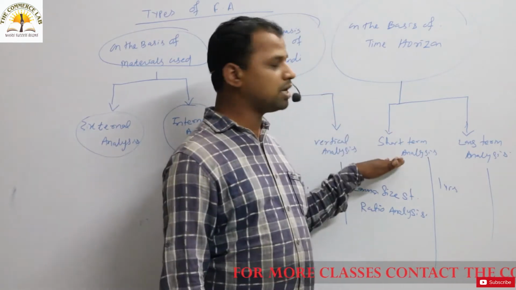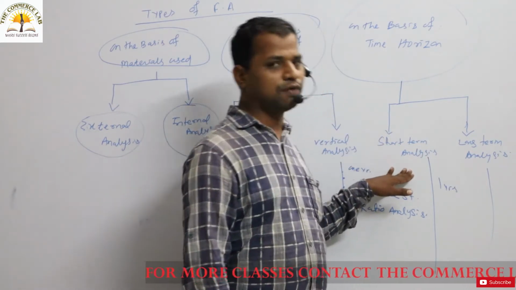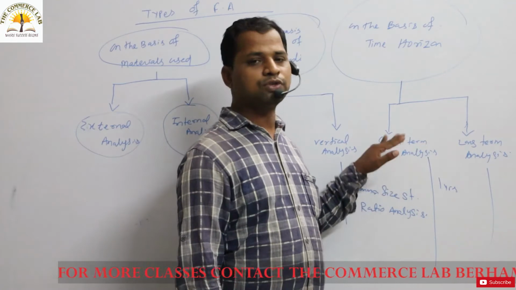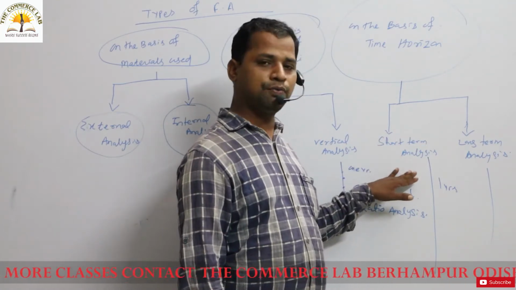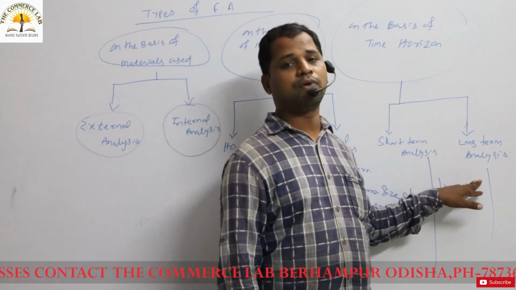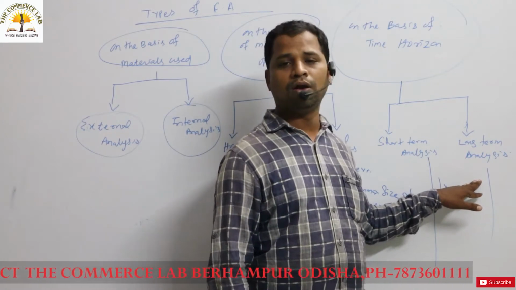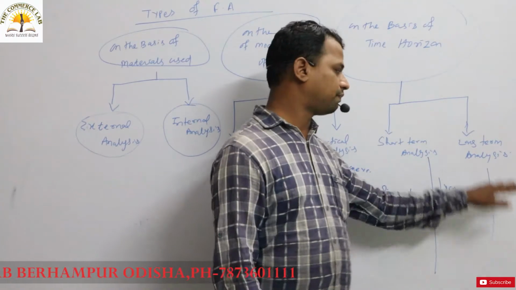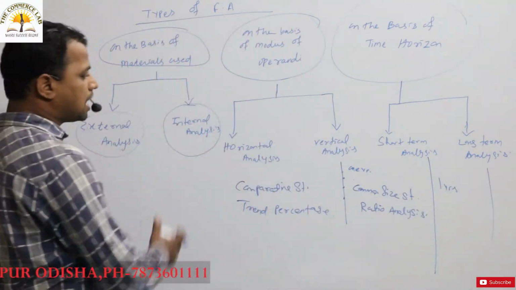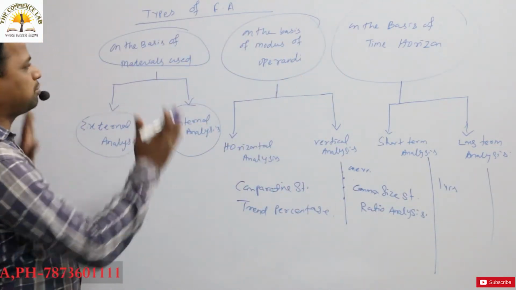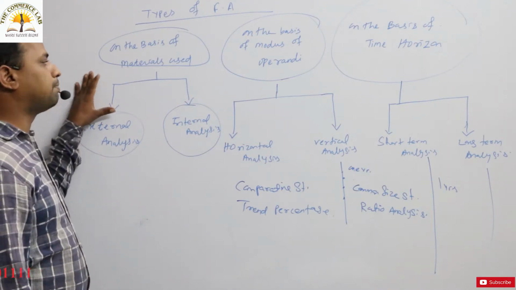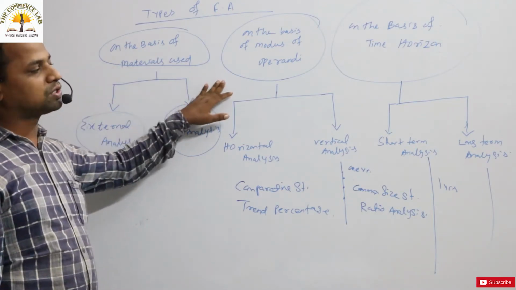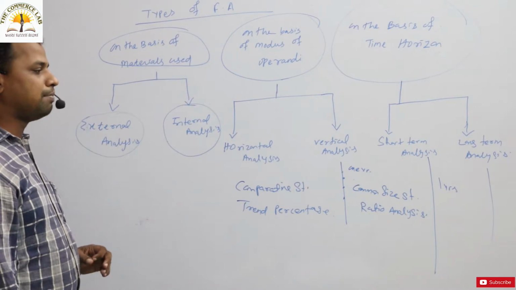So under short term analysis, you have to check the liquidity position and solvency position of the organization within a period of 1 year. In the long term analysis, we have to analyze the profitability position in the long term and the long term solvency or long term liquidity position of the organization. So these are the types of financial analysis on the basis of materials used, on the basis of modes of operandi, and on the basis of time horizon.